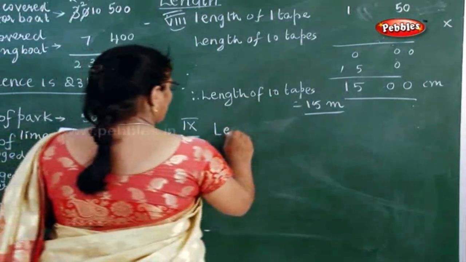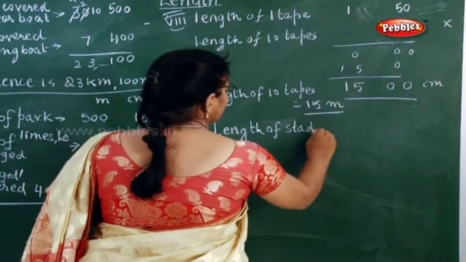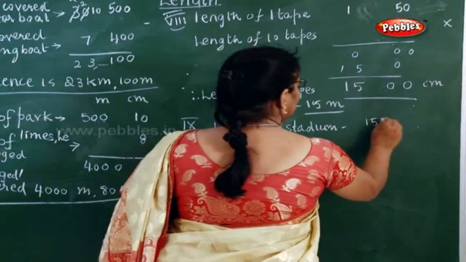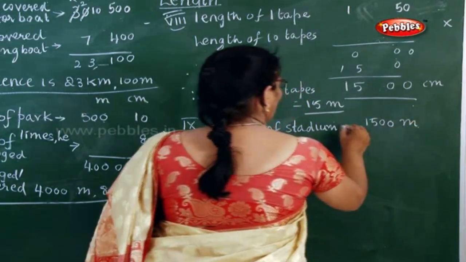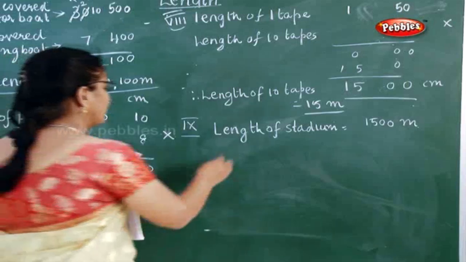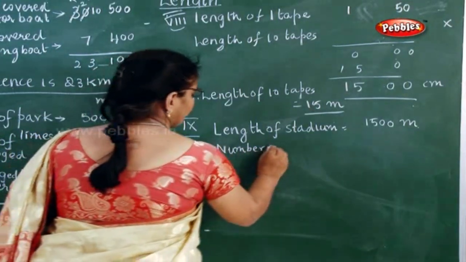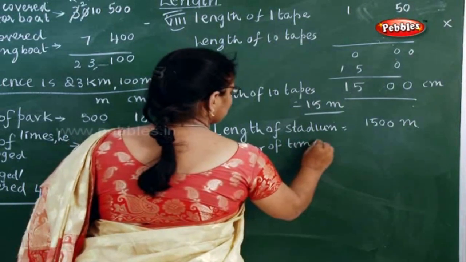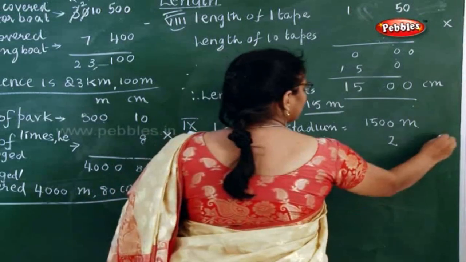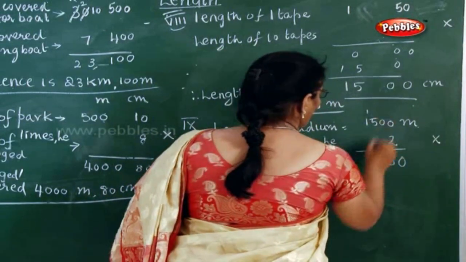So what is the length of sports stadium here? Length of the stadium is how much? It is 1500 meter. Now how many times has he covered? He is running twice. So you have to write number of times he ran is 2. So immediately you have to multiply. So now what is it? 5 2s are 10, 1, 3.